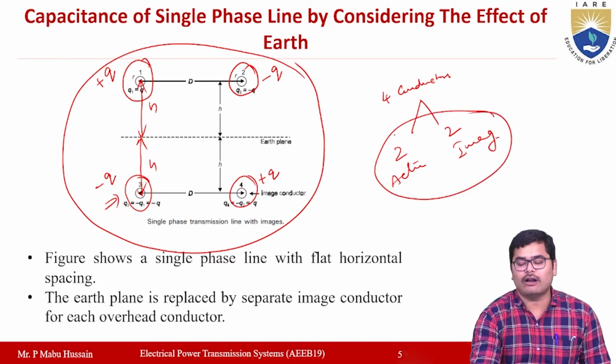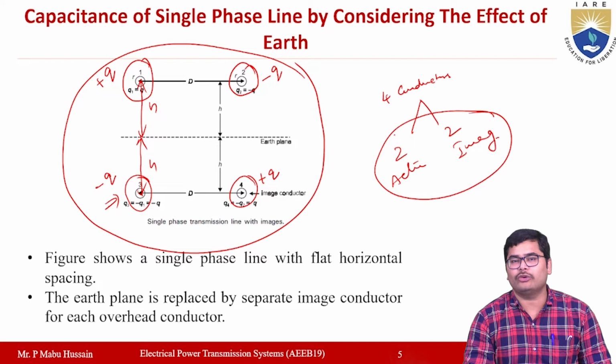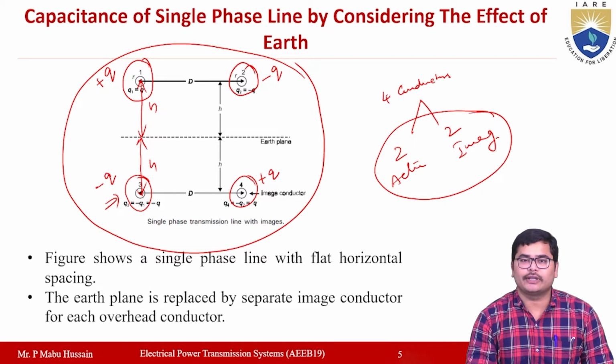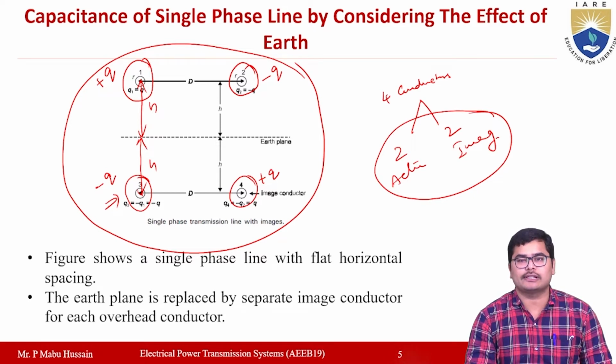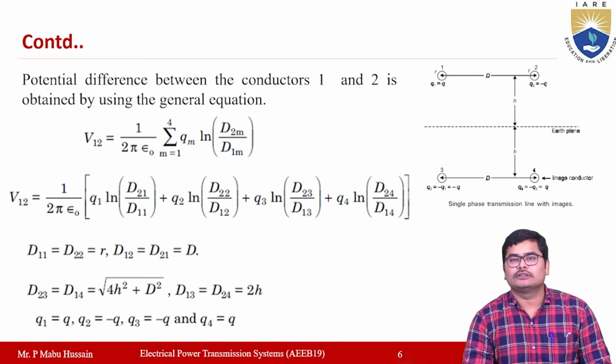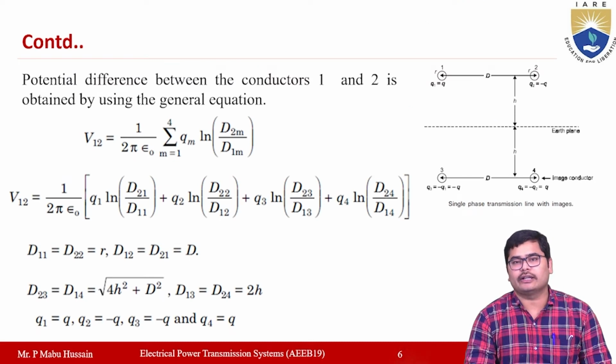Now by considering all these 4 conductors, we have to derive the expression for the capacitance for a single phase transmission line. For calculating the capacitance, first we need to calculate the potential difference.